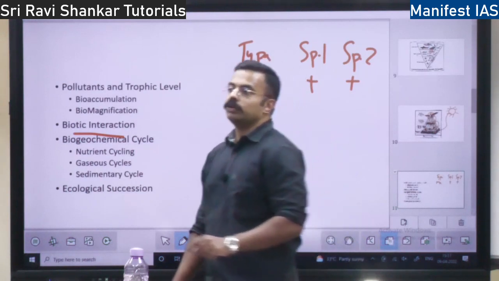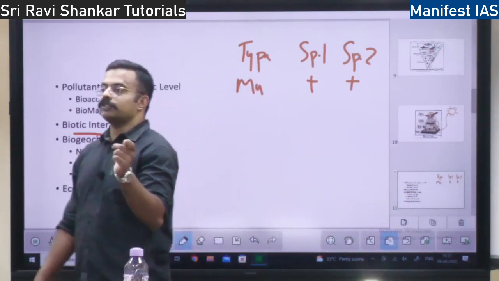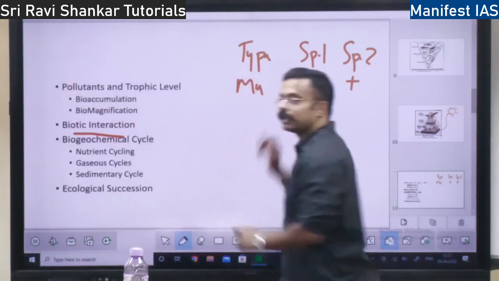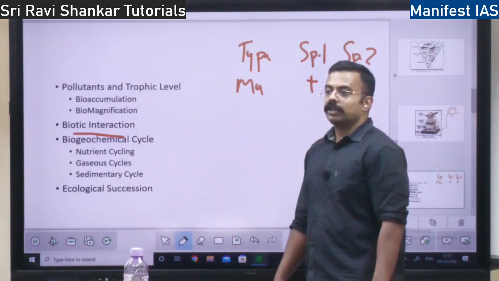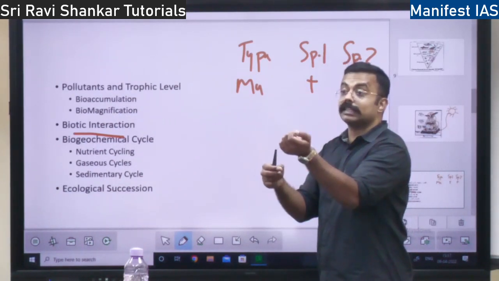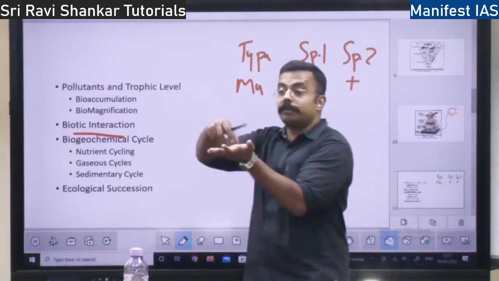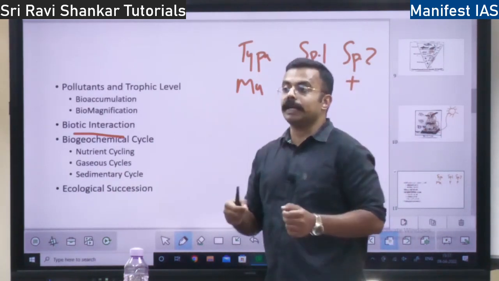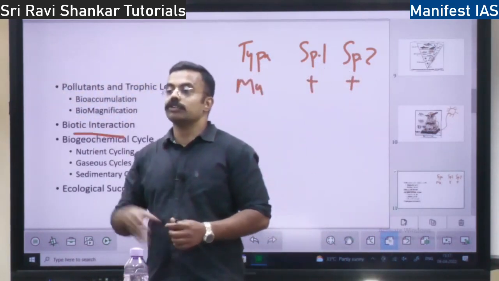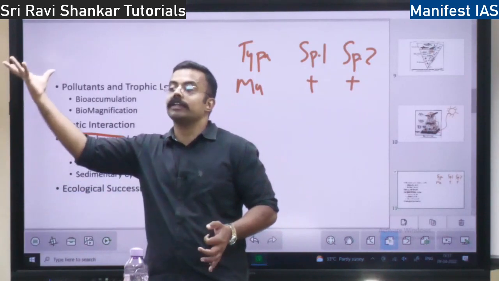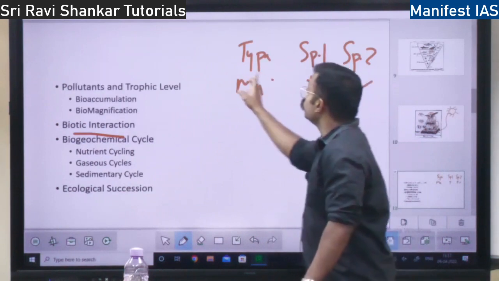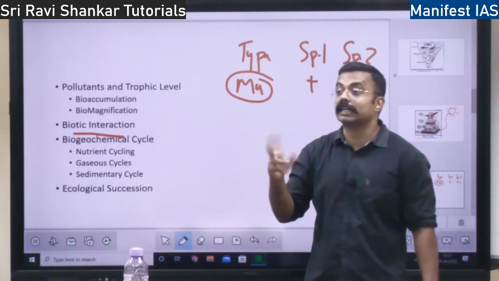So what does this honeybee do? It goes and takes the nectar, its food, from the flower. So the honeybee is getting a good effect. In turn, what does this honeybee do? It will collect the pollen grains in the flower. They will stick to the legs of the honeybee. And those pollen grains, it will go and drop somewhere else. So there that plant will grow again. So the plant is also getting benefited. So this is mutualism, where both benefit.